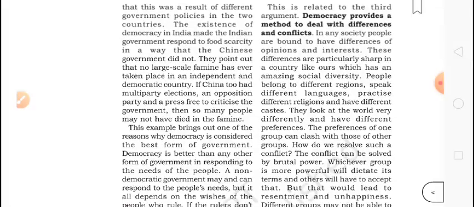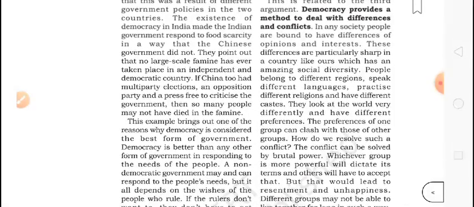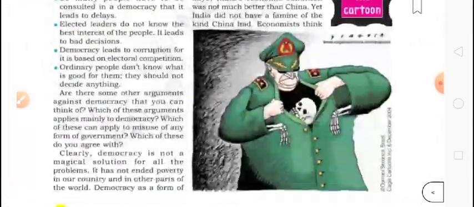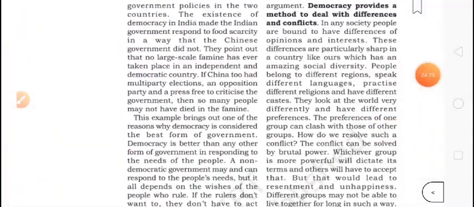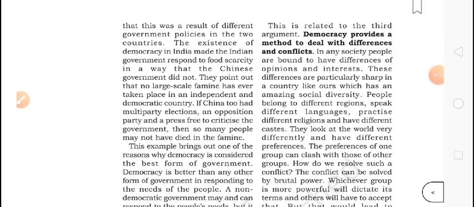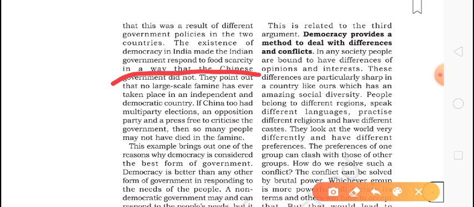So in this way, the result of the different government policies in two countries. Economists think, what economics tells, is that it was the result of different government policies. In India, because it was a democratic government, the government responded to food scarcity. If somewhere people were dying just because of food, it is the responsibility of the government to provide them.